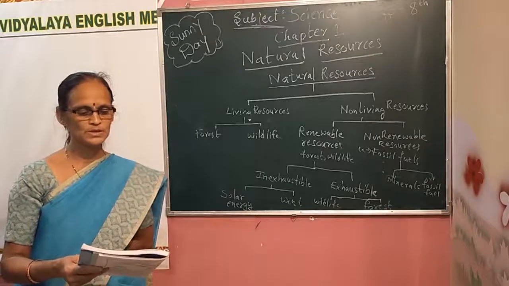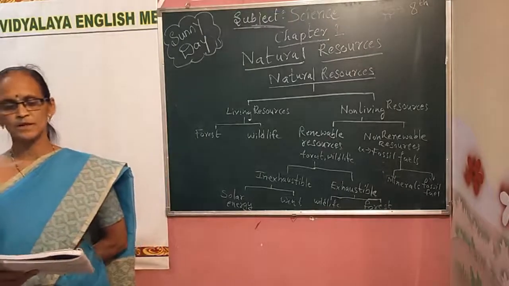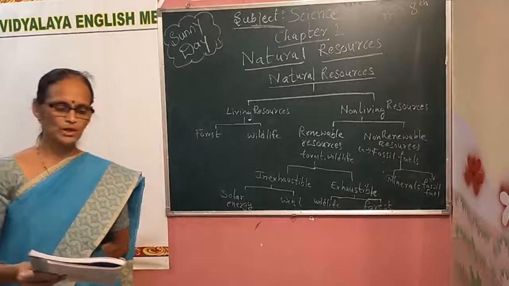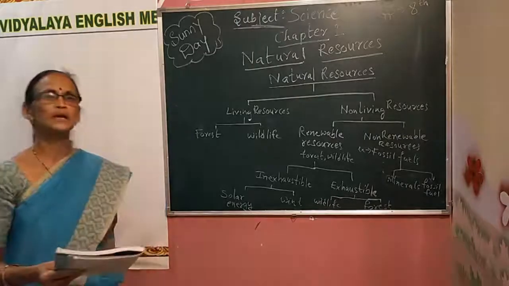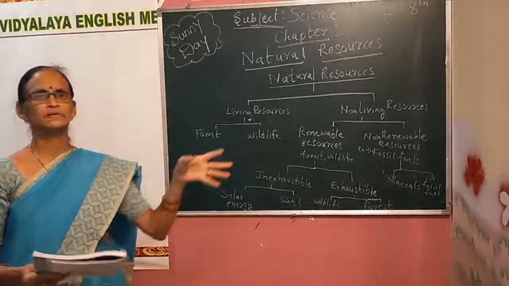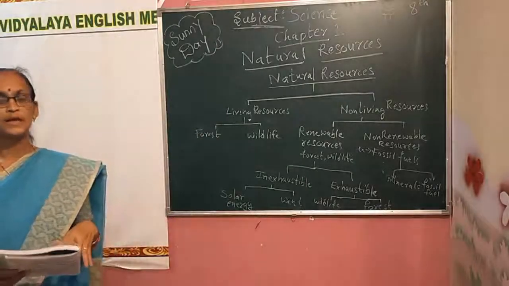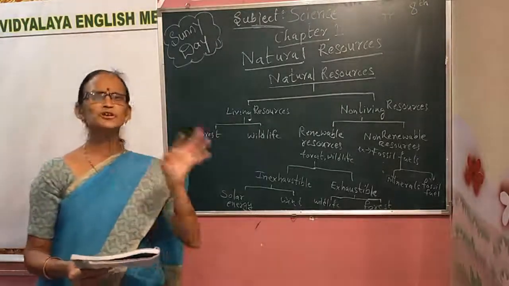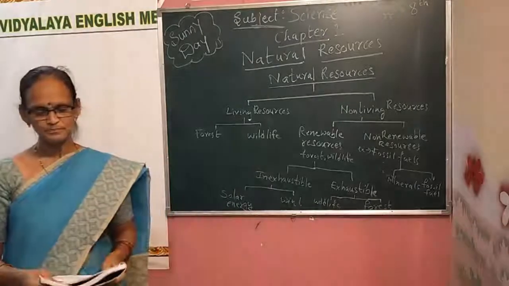Some of the resources are continuously available for us, for example solar energy and wind energy. Some energies replenish, but some energies like solar energy and wind energy are continuously flowing in our nature.